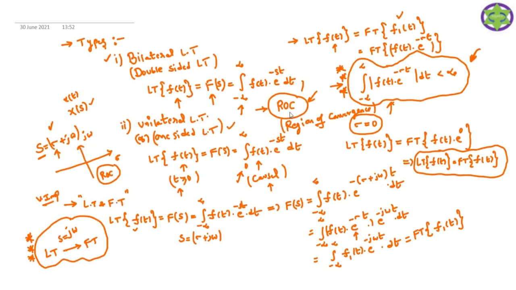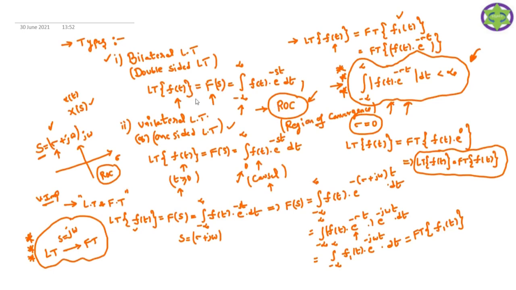So the ROC is nothing but the region of convergence: for what values of sigma your signal is finite and is going to converge. That is called the region of convergence. I will tell you in detail about this very important concept in the next class.